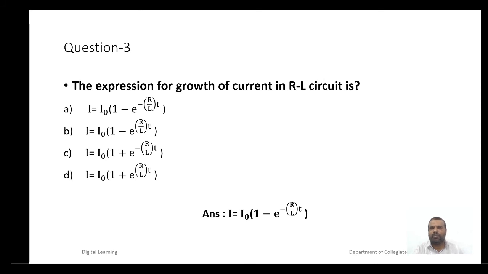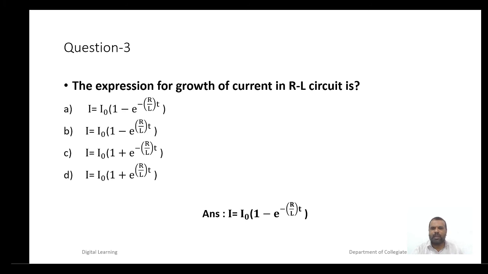Question number 3. The expression for growth of current in RL circuit is: A, I is equal to I naught into bracket 1 minus e raised to minus R by L into t; B, I is equal to I naught into bracket 1 minus e raised to R by L into t; C, I is equal to I naught into bracket 1 plus e raised to minus R by L into t; D, I is equal to I naught into bracket 1 plus e raised to R by L into t.